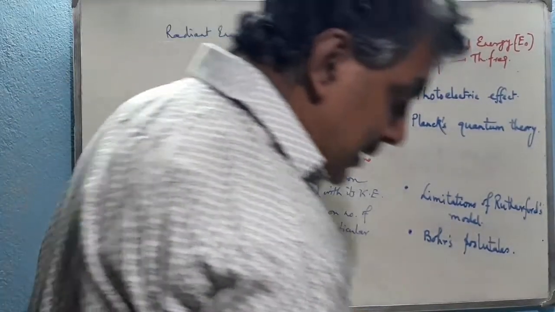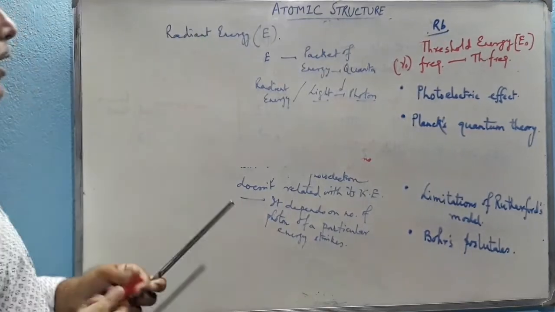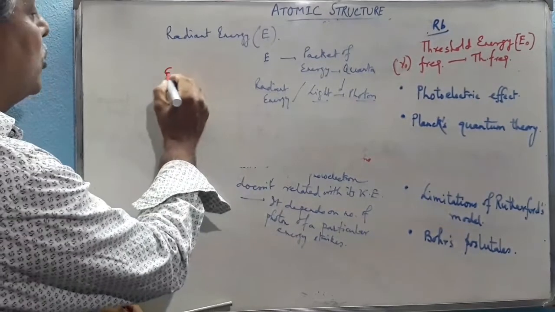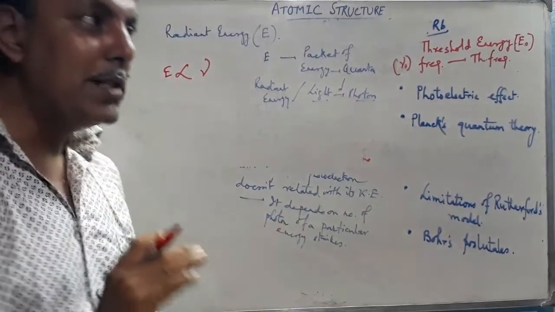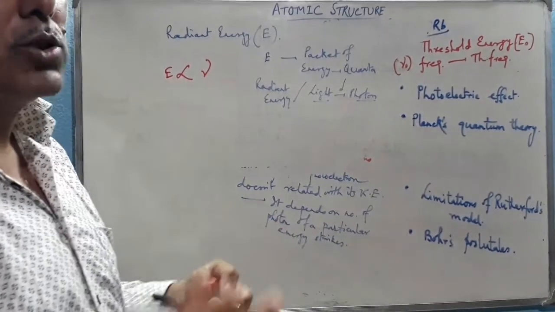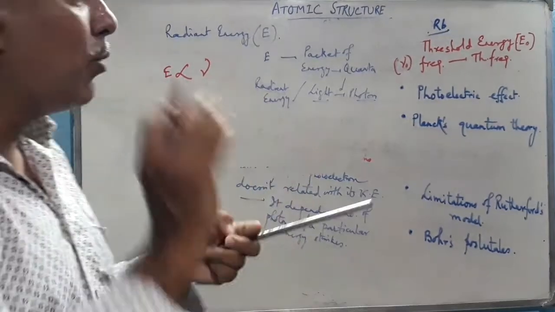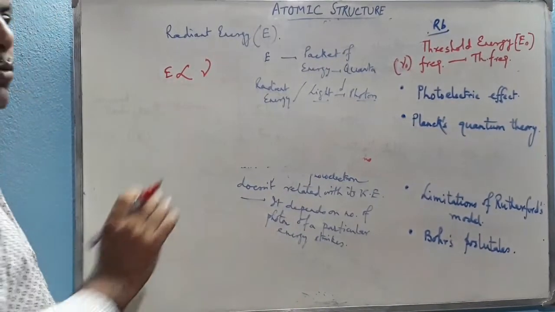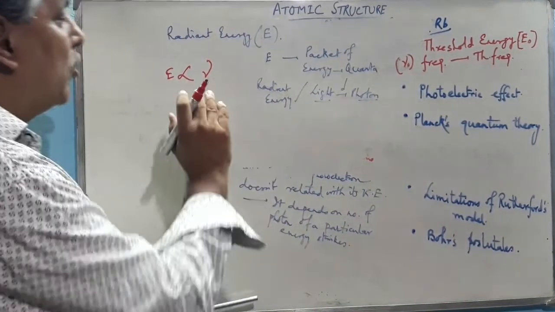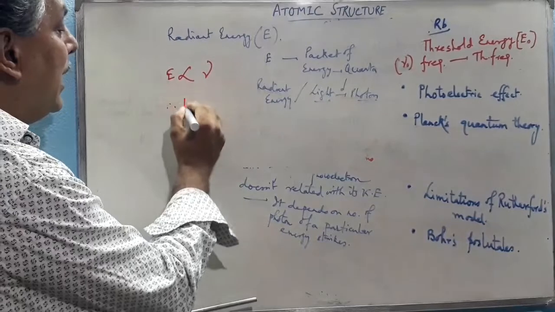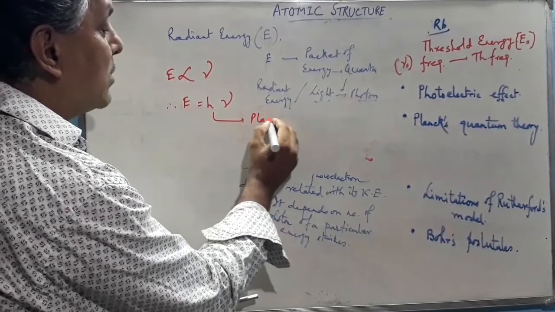So the amount of energy, the amount of this photon, that means the quanta, is directly proportional to the frequency of that energy. Whenever the system either emits or absorbs energy, the energy per quanta is directly proportional to nu, the frequency of that oscillator which radiates that energy. So E equal to some constant into nu, and this constant is called the Planck's constant.